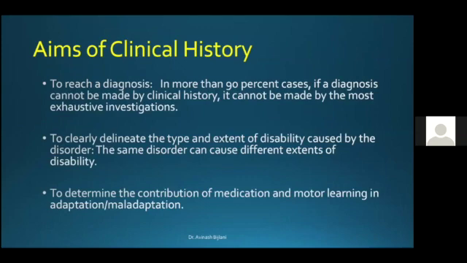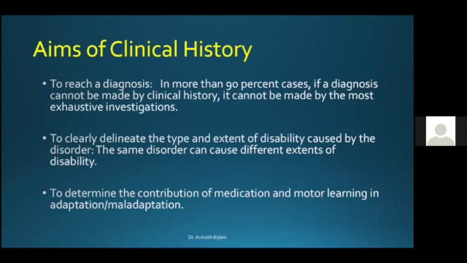So the aims of clinical history, again, at the cost of a bit of repetition, are to reach a diagnosis. In fact, in more than 90% of cases, if you cannot reach a diagnosis in a patient of vertigo by clinical history, it may not be possible to make it with the most exhaustive investigations available. The second aim is to clearly delineate the type and extent of disability caused by the disorder.